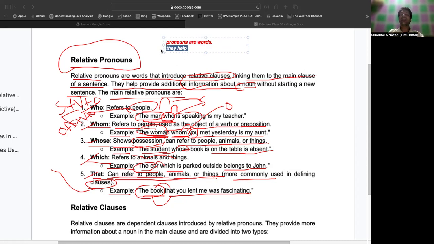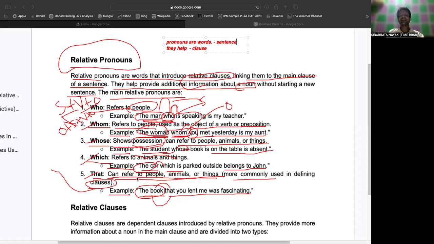But second, they help. They help whom? They help what? So it doesn't make a complete sentence. So here you can say it is a clause, whereas here you can say it is a sentence. Am I clear? Yes, sir.